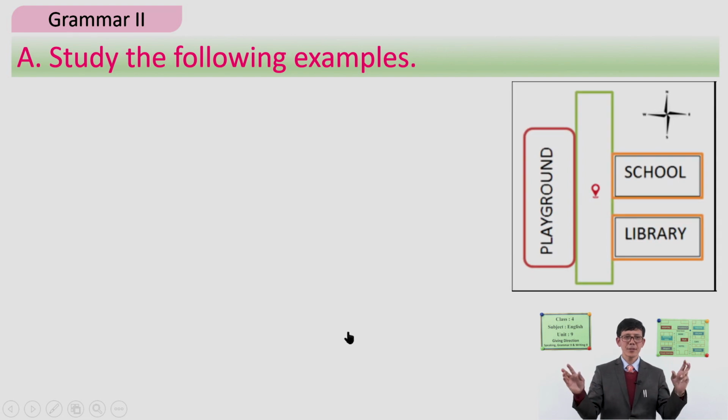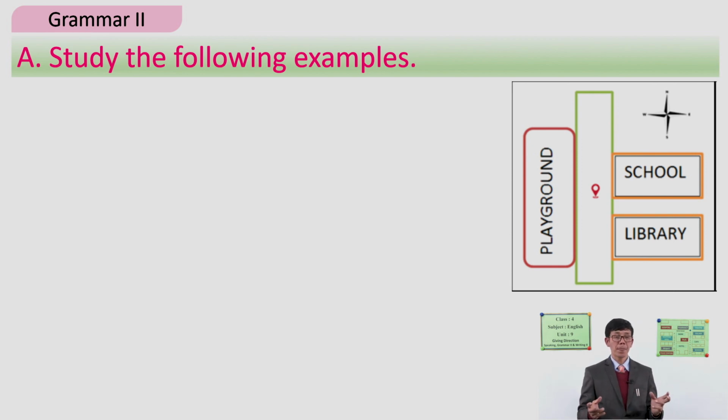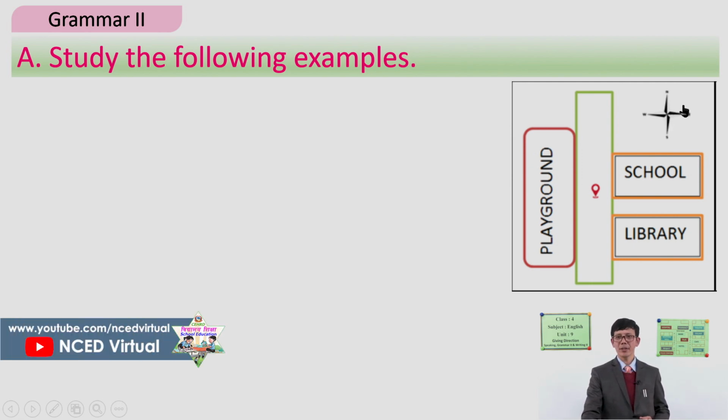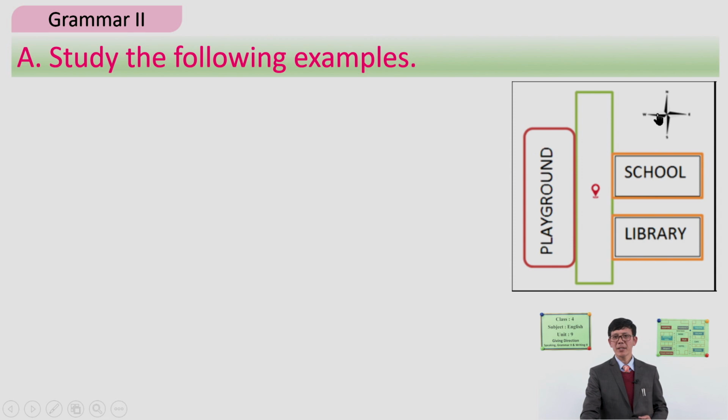Let's see, students. Another interesting part of our lesson today is the grammar one. We'll learn the use of prepositions under this lesson. Before that, let us study an example with the help of this map. You can see it shows the compass. This is north, and you can see south, and this is west, and this is east.